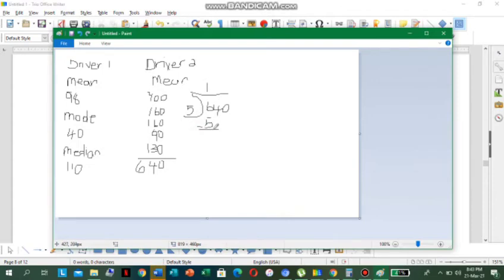Minus 5 from 6 gives 1. We carry down the 4. 5 into 14 goes 2 times. 5 twos is 10, and we do our minus.